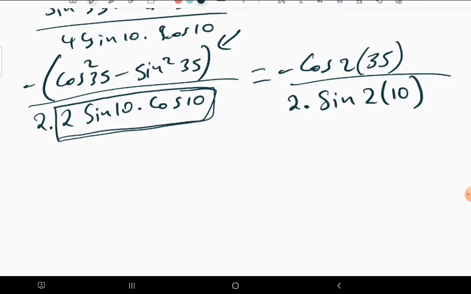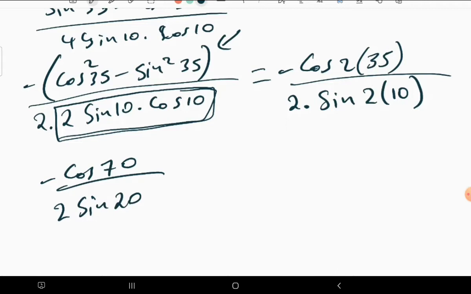Now what are we having? We have the numerator, which is negative cos 2 times 35, which is 70. 35 times 2 is 70. So we have negative cos 70 divided by, this is what we have, 2 times sine 20, because 2 times 10 is 20. So what are we having? We have 70 and 20. Something that we understand,